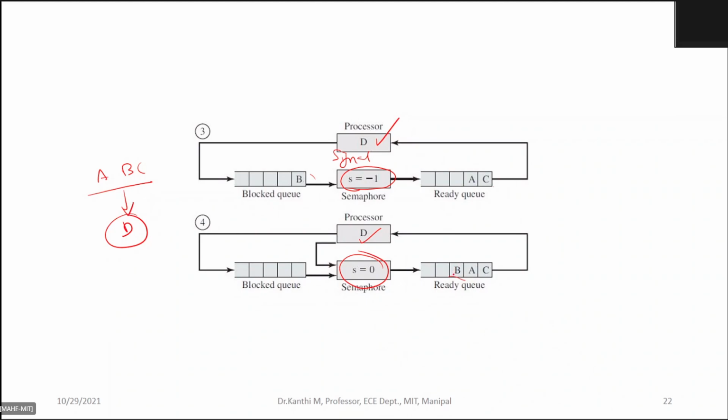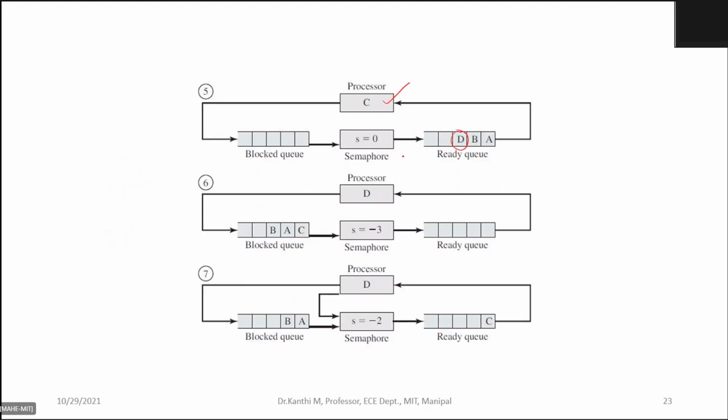B will go to the ready queue, because as and when the signal function is initiated, the process which is waiting in the block queue can go to the ready list. So it is moved into the ready queue. Now this is your ready queue.